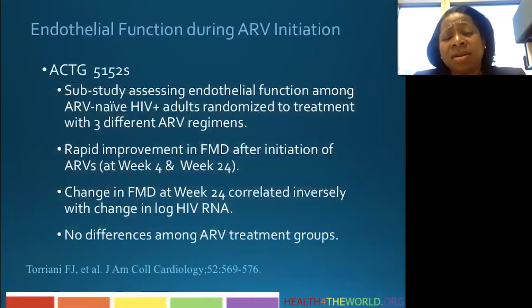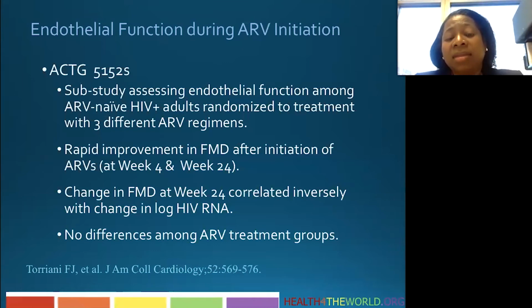We've had several studies done in the AIDS Clinical Trials Group that looked at endothelial function during antiretroviral use. And one of those studies, ACTG 5152s, was a sub-study that looked at endothelial function among ARV-naive, HIV-infected patients who were randomized to treatment with 3 different antiretroviral regimens. And what they found was that after antiretroviral initiation, there was a rapid improvement in FMD, which is a measure of endothelial function, flow-mediated dilation.